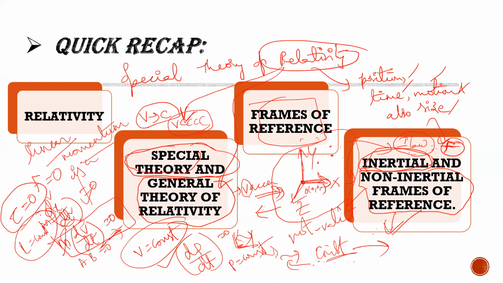This is conservation of angular momentum, and F equal to 0 is conservation of linear momentum. This is satisfied only in inertial frames of reference. So this is the major difference between inertial and non-inertial frames of reference. So till here we have done in the last two classes. Now let us go for today's class.